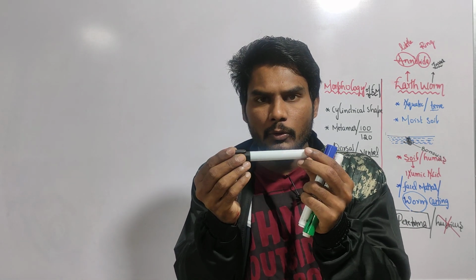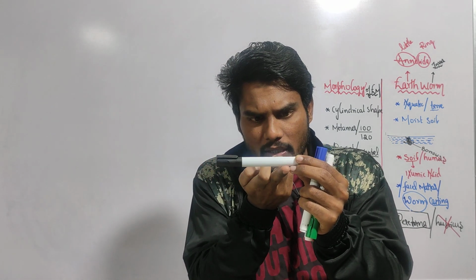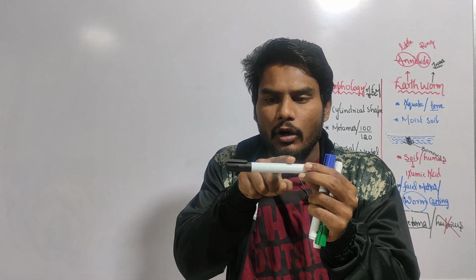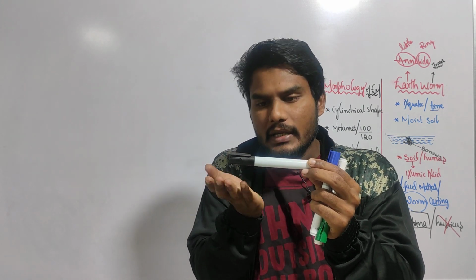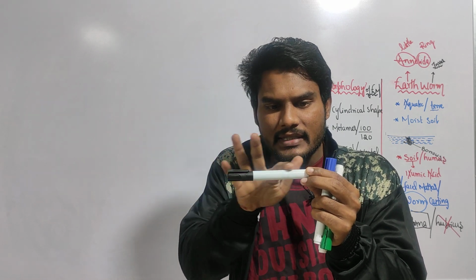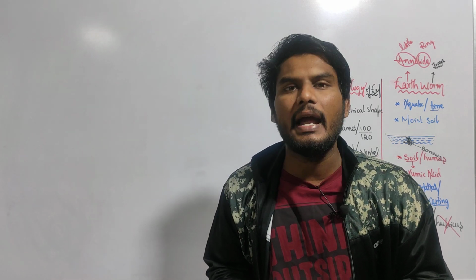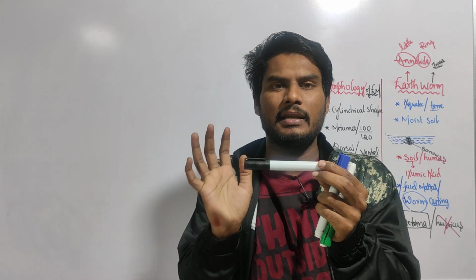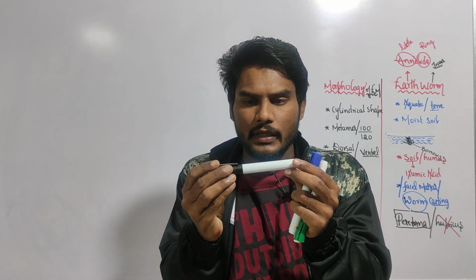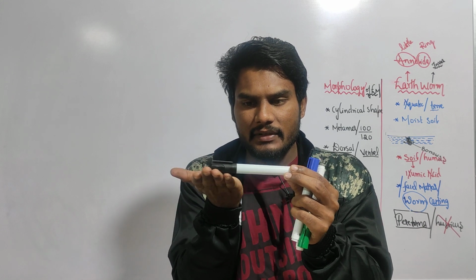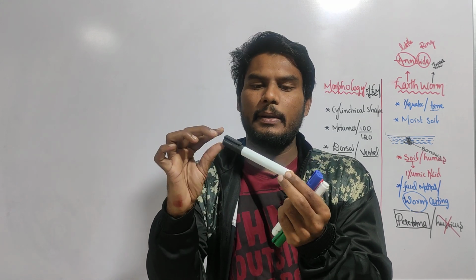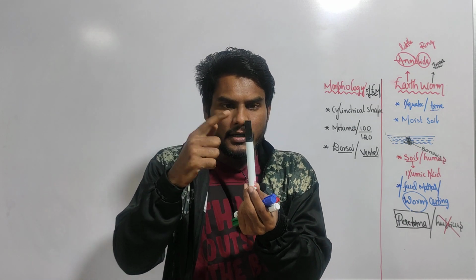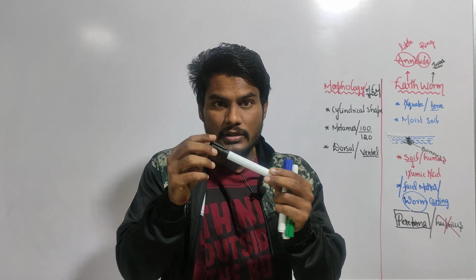Be careful. This lower surface is called the ventral surface and this is called the dorsal surface. How can we identify that this is the dorsal surface and this is the ventral surface? Just imagine, this part is the ventral part and this part is the dorsal part. Now you are seeing the dorsal part in this direction. Be careful.